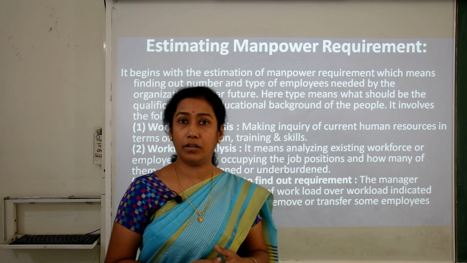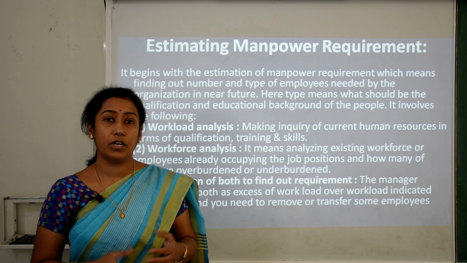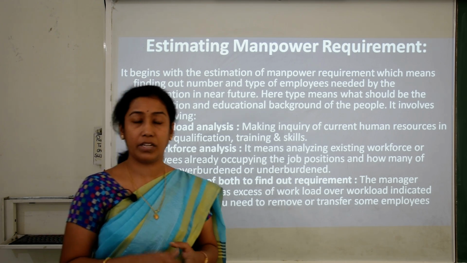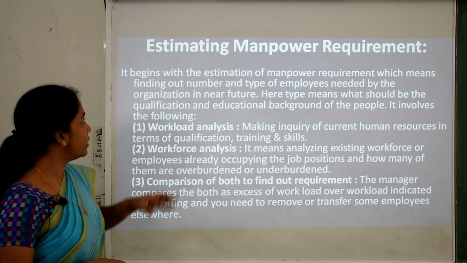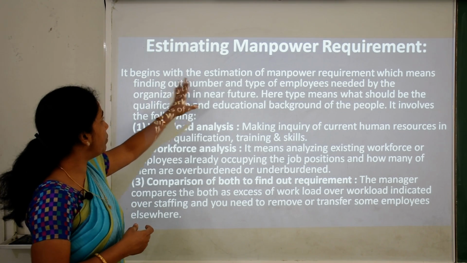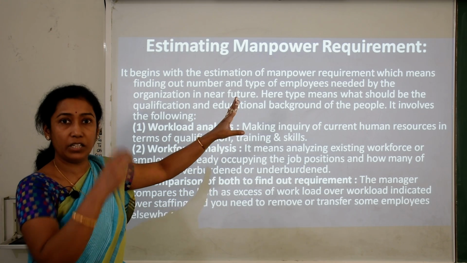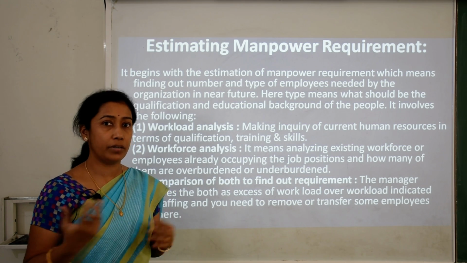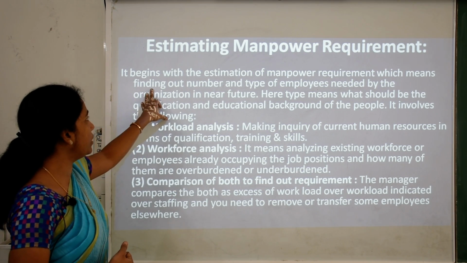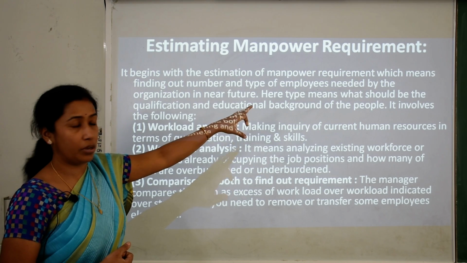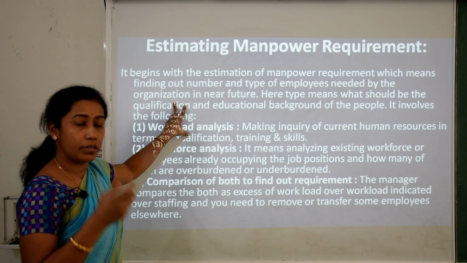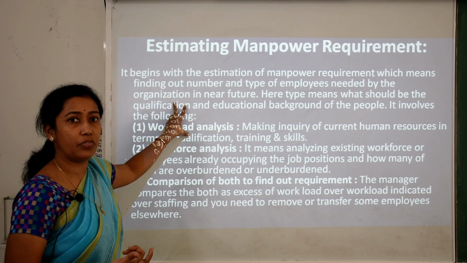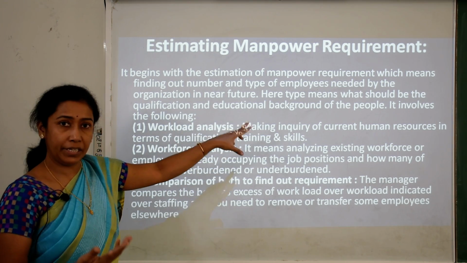It is very much required for an enterprise to estimate how much human resources they require. That means how many employees they actually require, that is manpower. So it begins with the estimation of manpower. They need to calculate whether they require 20, 40, 200 employees, finding out the number and type of employees needed by the organization, and also how many and what type of employees they will require in the near future.